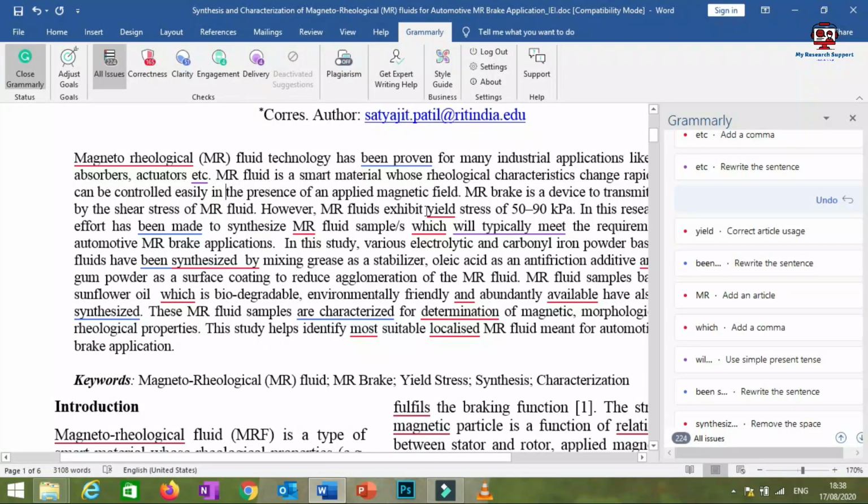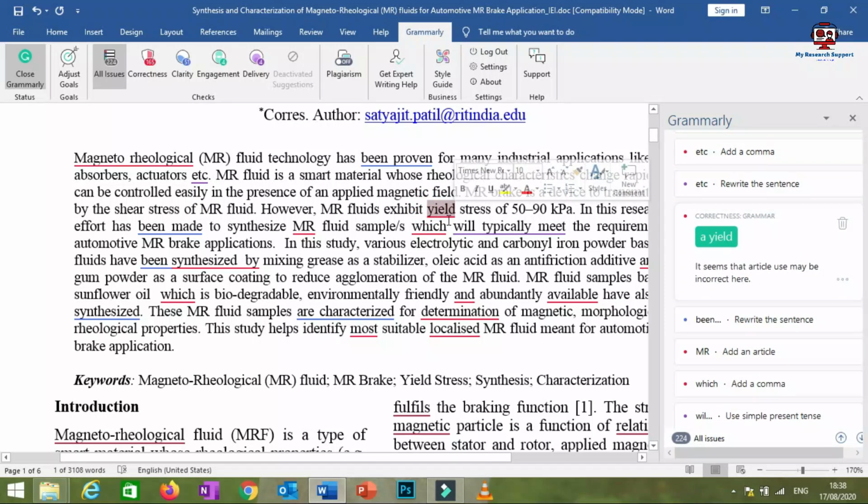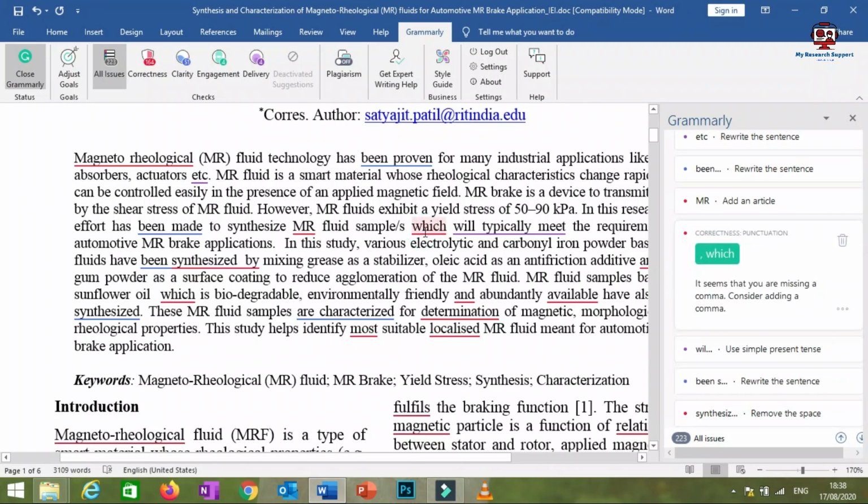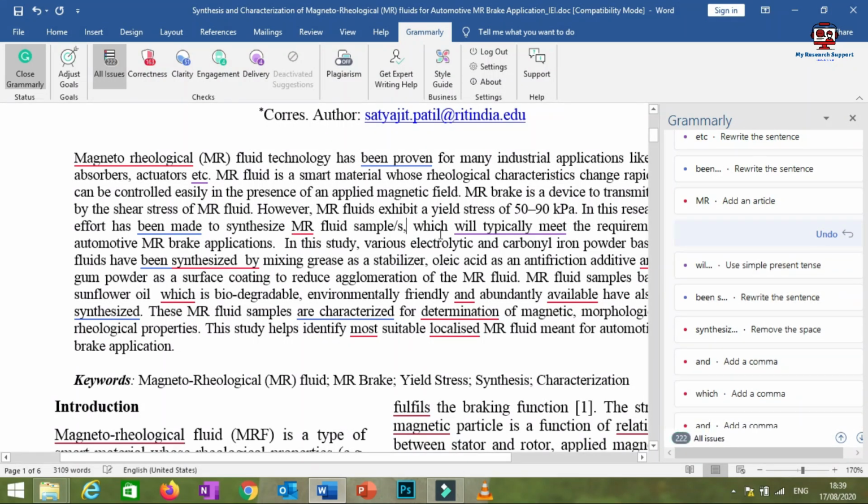Then here you will find this is again indicated with the red line, so you again just click on this, and this should be added with A. Similarly, here, just click on it, so the comma should be used here, so I just click, and it will be replaced. So this is red. In some cases these words may be the name of specific materials, see here also magnetorheological fluids, this is the name of a fluid but still is indicated with the red line, so there is a reason.